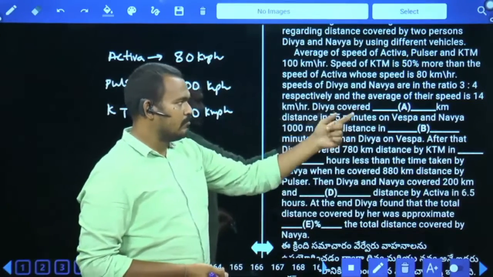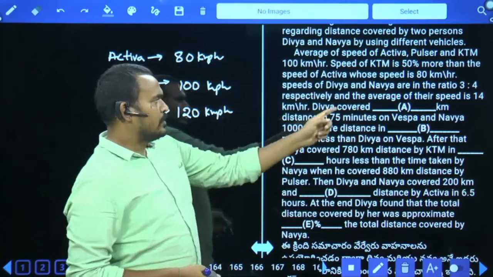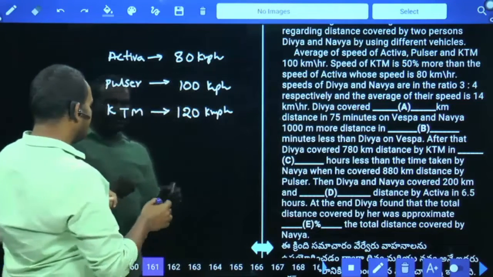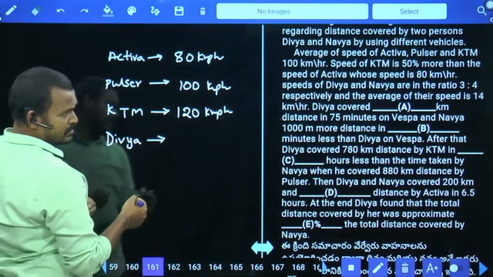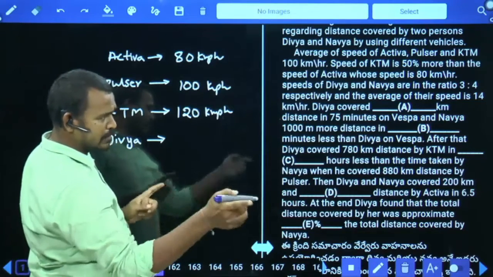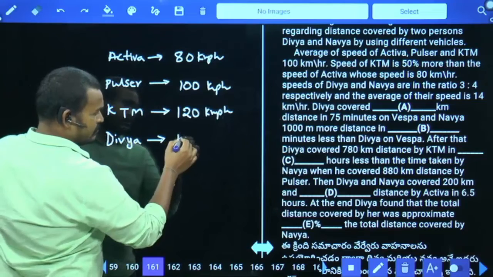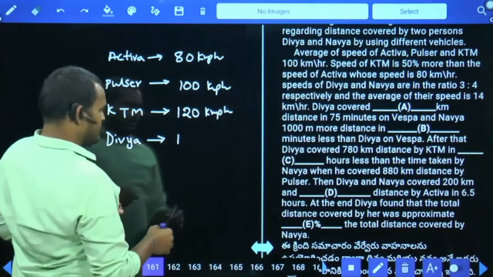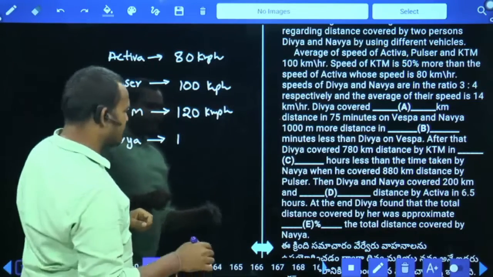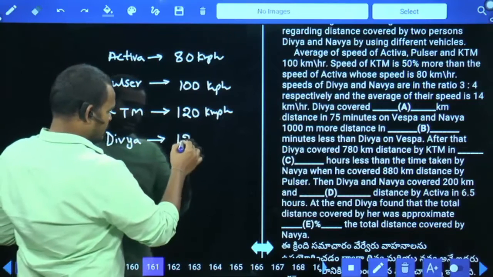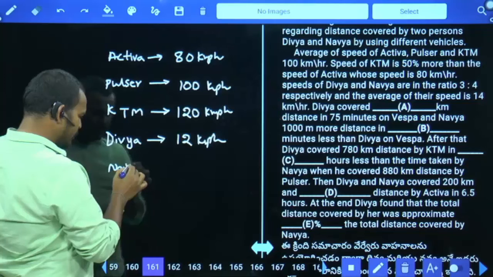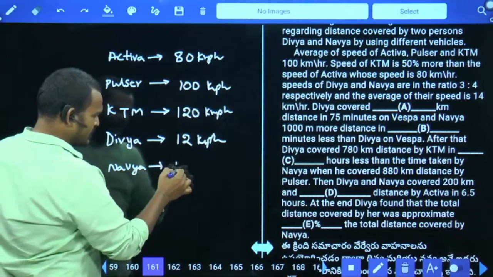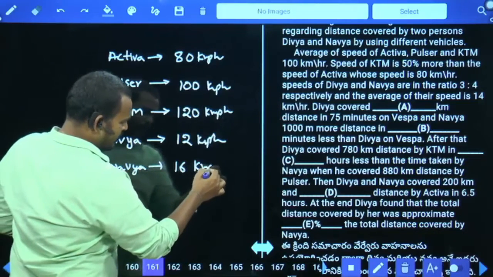Average 14 means sum of values is 28, but the speed ratio is 3:4. Divya's speed will be 3 parts. 3 parts plus 4 parts means 7 parts, which is 28. Each one part is 4. Then Divya's speed will be 12 km per hour, and Navya's speed will be 4 parts, which means 16 km per hour.